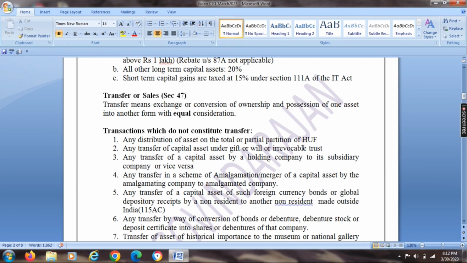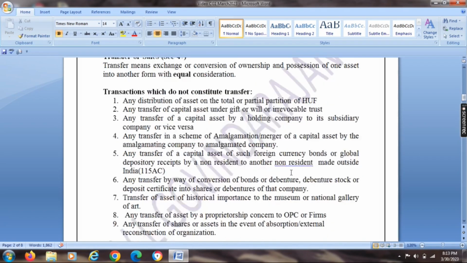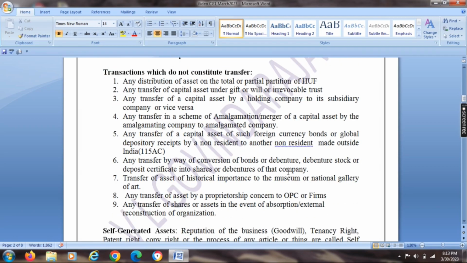any transfer in a scheme of amalgamation or merger of a capital asset by the amalgamating company to the amalgamated company, any transfer of a capital asset such as foreign currency bonds or global depository receipts by a non-resident to another non-resident made outside India under Section 115AC, any transfer by way of conversion of bonds or debenture stock or deposit certificate into shares or debentures of that company, transfer of asset of historical importance to a museum or National Gallery of Art, any transfer of asset by a proprietorship concern to OPC or partnership firm, any transfer of shares or assets in the event of absorption or amalgamation or external reconstruction of an organization.